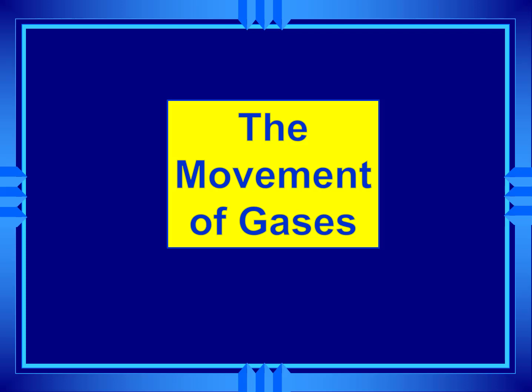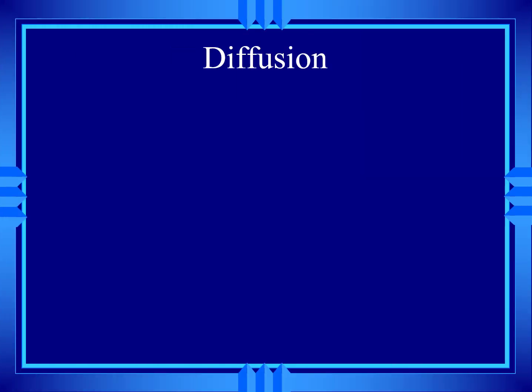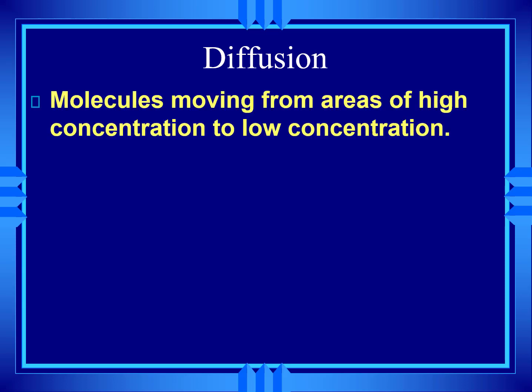Okay, so today we're going to look at the movement of gases, how gases spread around the room. There's a couple of words they use to describe that movement. First one you used last year in bio class, diffusion. You talked last year about diffusion across a membrane, but we're going to talk about gases diffusing. So what all diffusion has in common is it's moving from areas of high concentration to low concentration.